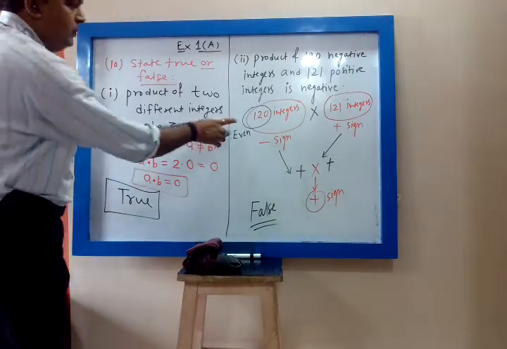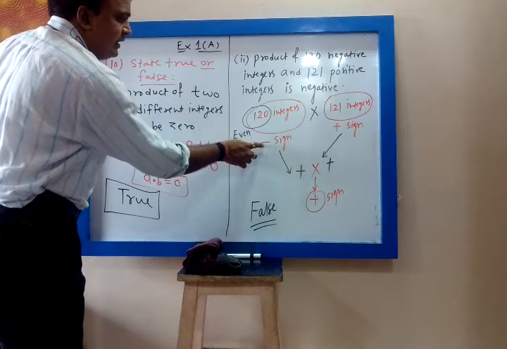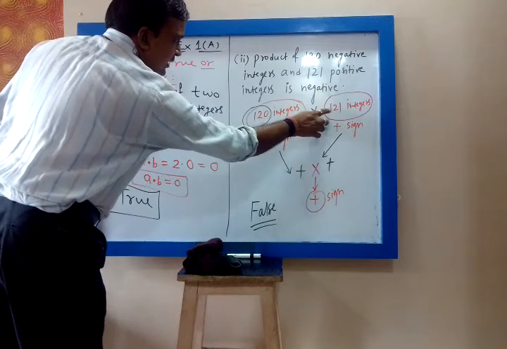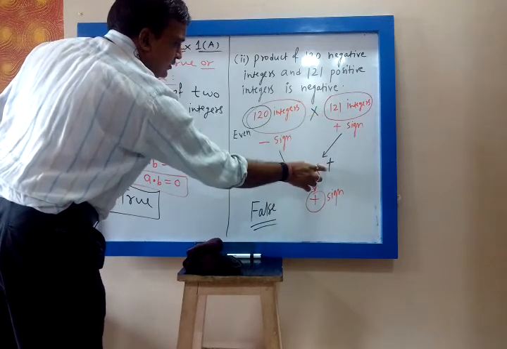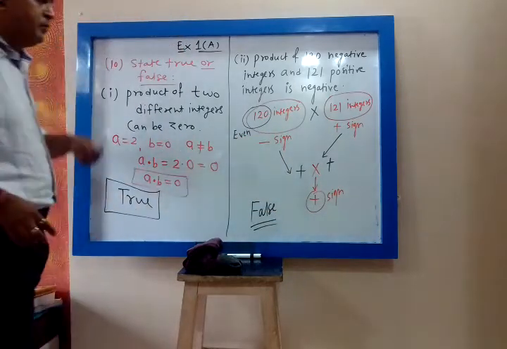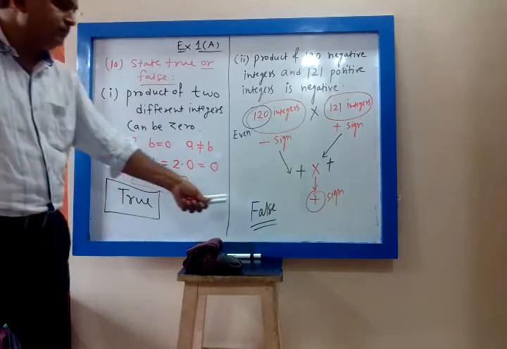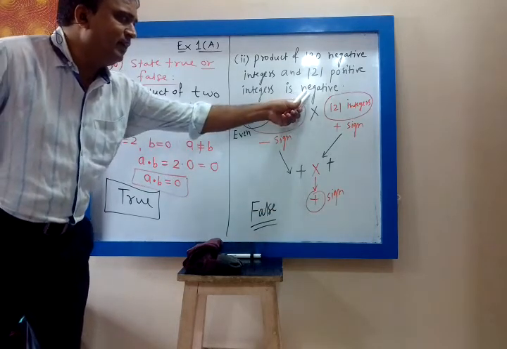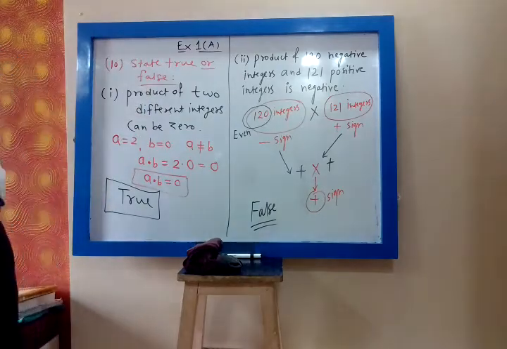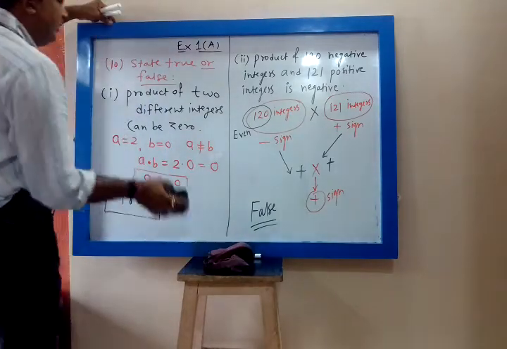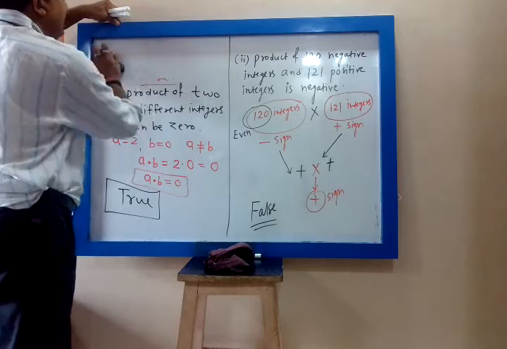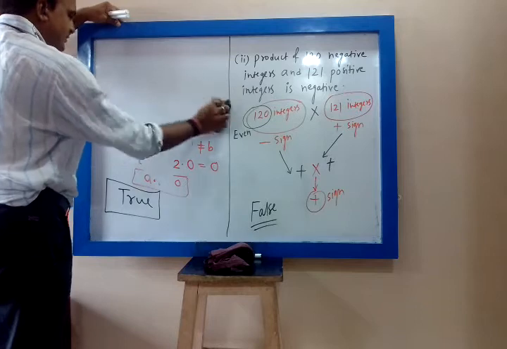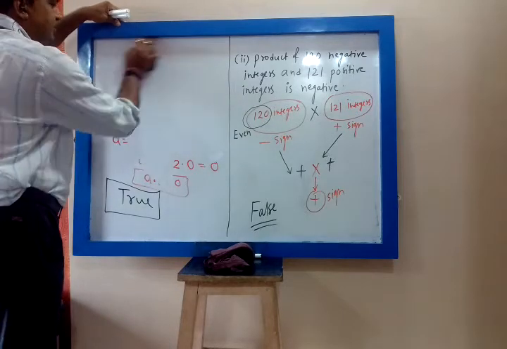Because 120 integers multiplied by minus sign, 120 is even, so the final sign will be plus. 121 are positive, so the final sign will be plus. So plus into plus will be plus. The product is plus, but in the question it is given negative. So the answer is false, whereas we are getting a positive sign.